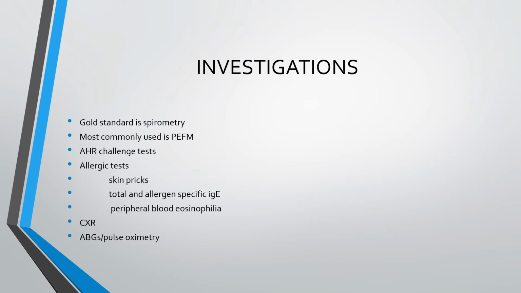So till now we have talked about what asthma is, what the pathogenesis of asthma is, what type of cells are present, what the various common symptoms are, and what the various common triggers which provoke asthma are. Now coming on to what investigations we can do and how we are going to diagnose asthma. The gold standard is spirometry, but the most commonly used in clinical settings is the peak expiratory flow meter. Then we can also do some airway hyperreactivity challenge tests, particularly if the trigger is exercise.